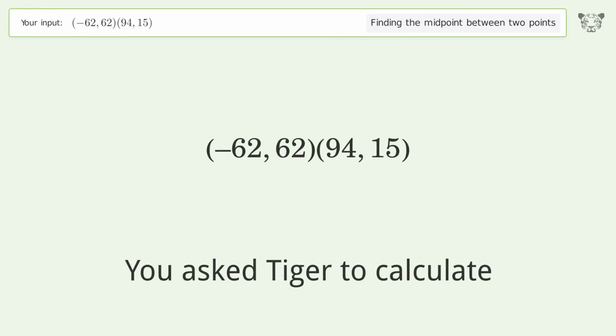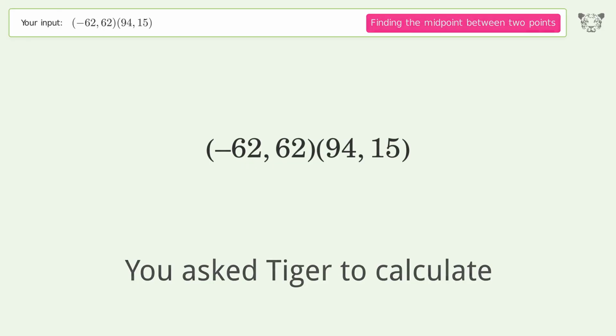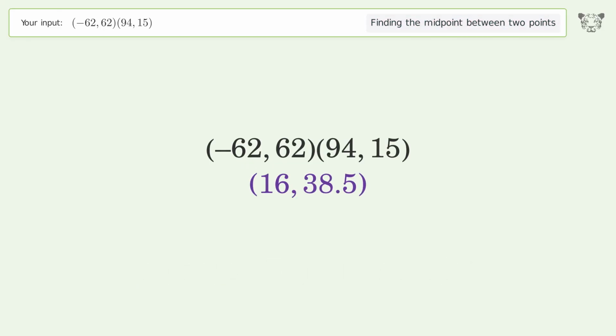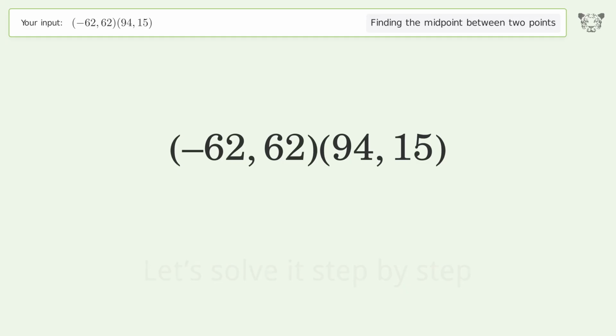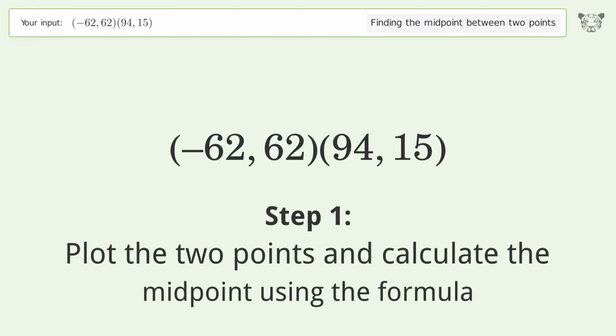You ask Tiger to calculate. This deals with finding the midpoint between 2 points. The midpoint between the 2 points is 1638.5. Let's solve it step by step. Plot the 2 points and calculate the midpoint using the formula.